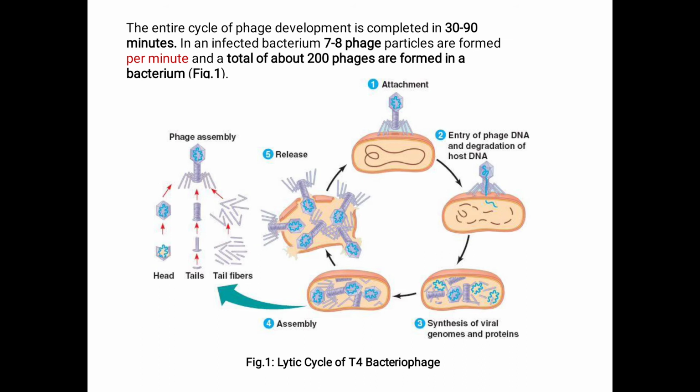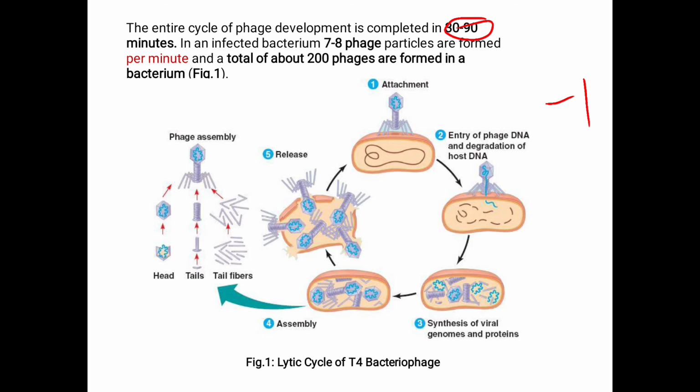See here, the entire cycle of phage development is completed in 30 to 90 minutes. In an infected bacterium, 7 to 8 phage particles are formed per minute.